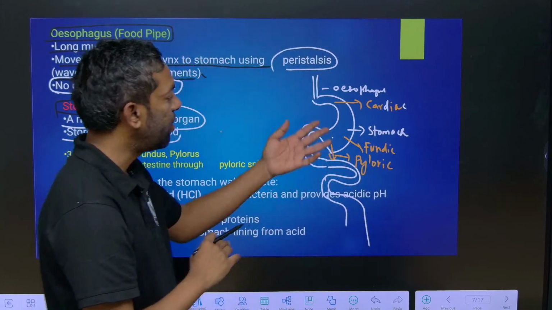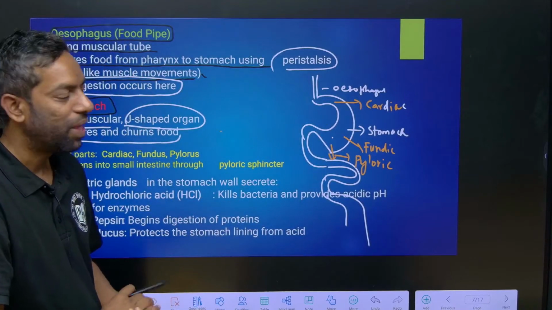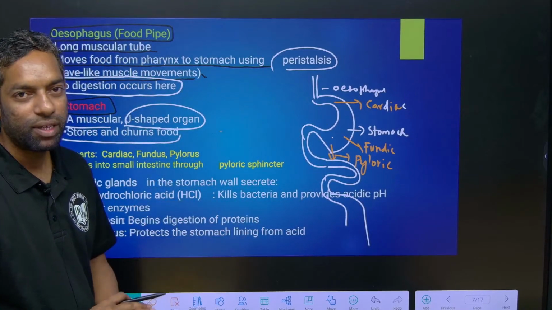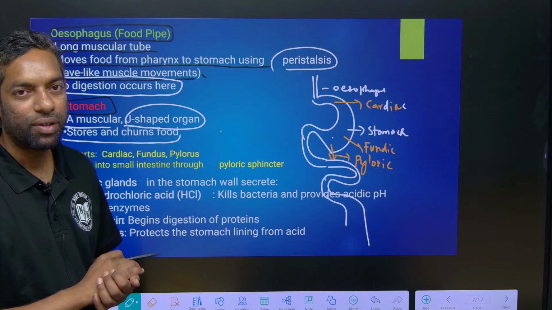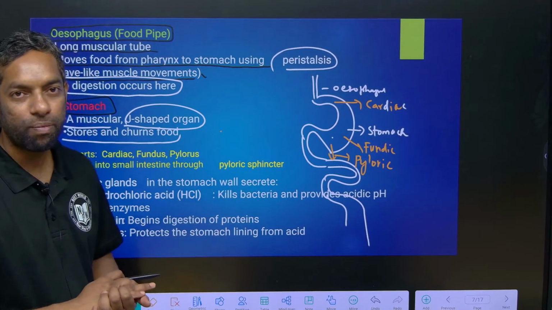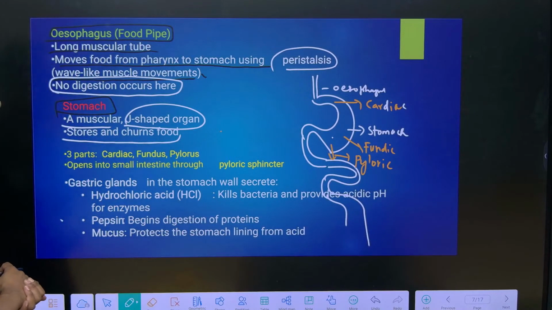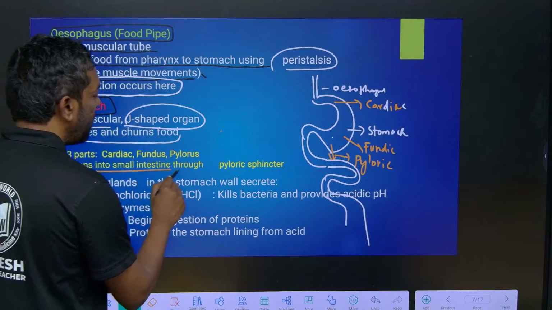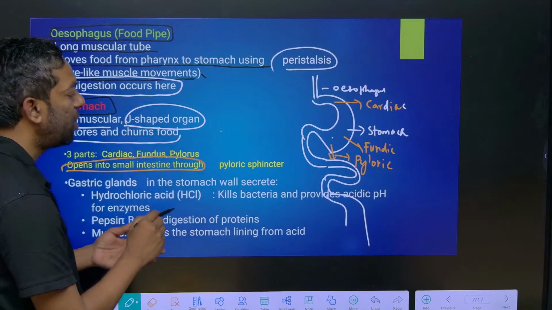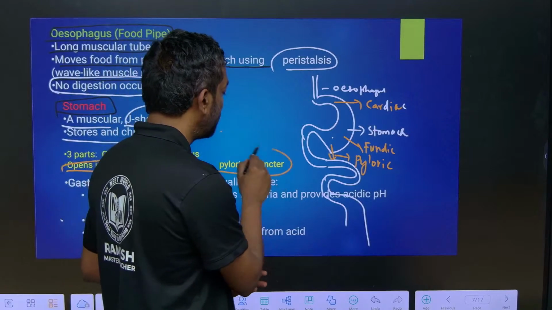Three parts are there within the stomach. The food enters into the stomach. The stomach can release enzymes, and these enzymes help in the digestion of food in the stomach. After that, the small intestine opens into the stomach through the pyloric sphincter, guys.